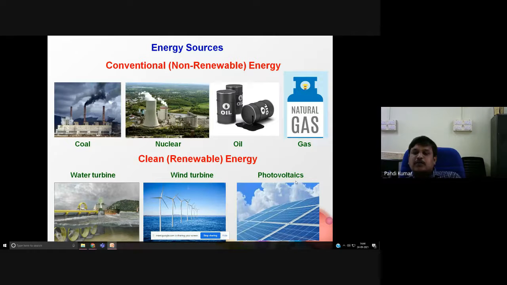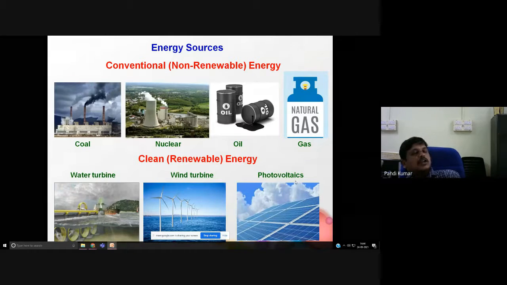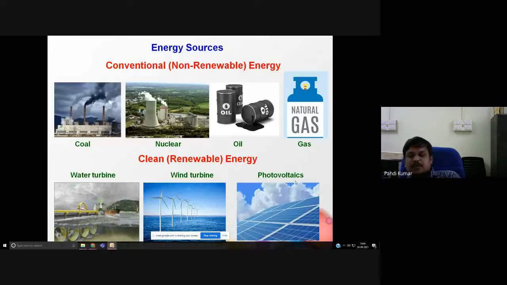But if you look at photovoltaics, sunlight is available everywhere. You just put one solar panel outside, wherever you need, and you can produce electricity. You can produce it easily wherever you need the electricity.